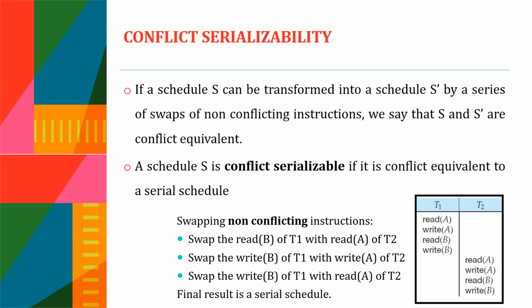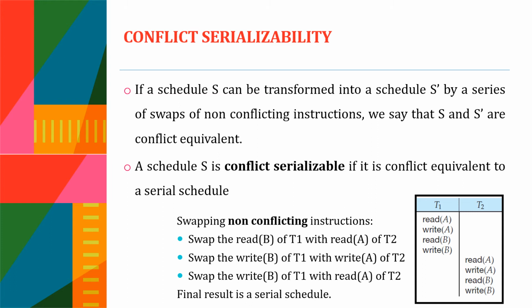Then swapping of the write B of T1 with write A of T2. Here also they are accessing different data items, so swapping is possible. They are non-conflicting instructions. Swapping of the write B of T1 with read A of T2. Here also we are accessing different data items, so the swapping is allowed.